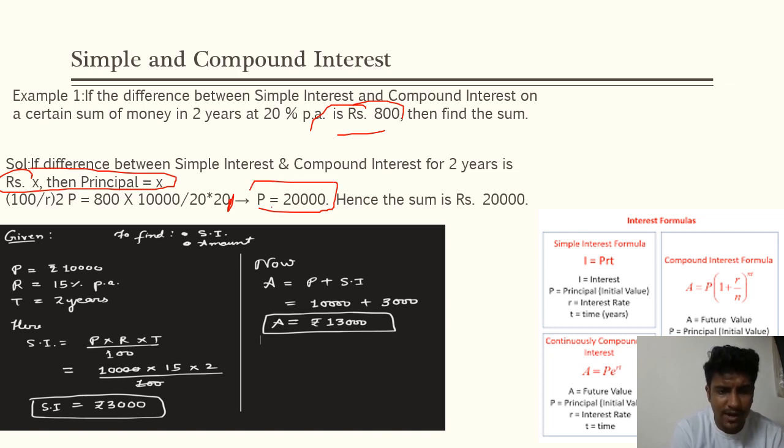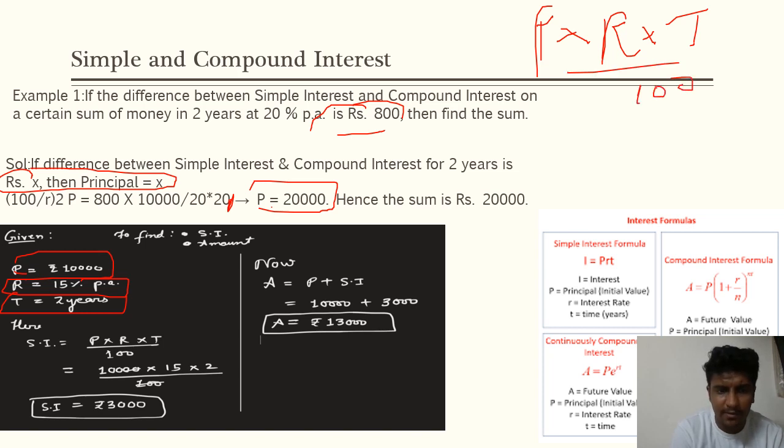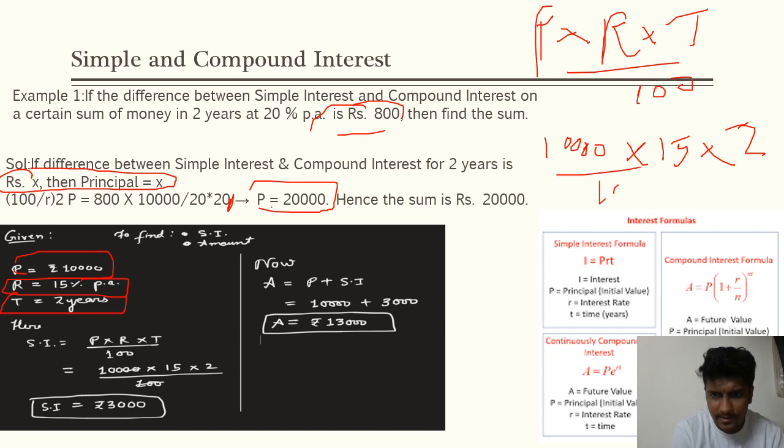Again, let's find out here. Over here, you are given a principal amount, the rate of interest, and the time. Here you have to find out the simple interest. So the simple interest formula is P into R into T upon 100. What is the principal amount? It's 10,000. What is your rate of interest? It's 15%. And what is the time for which the interest is to be charged? It is 2 years, upon 100. So after simplifying this, you will get 3,000 as your answer, which is your simple interest.